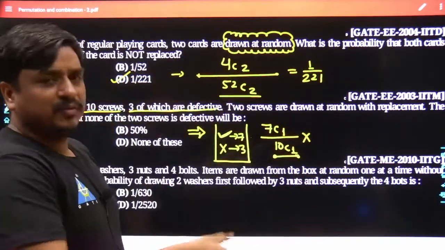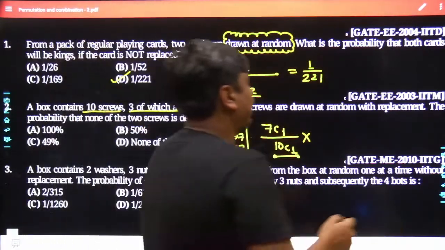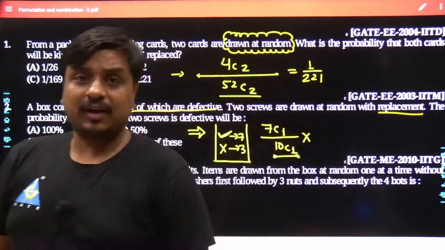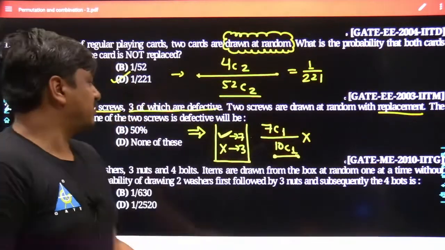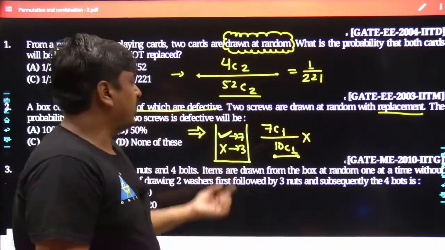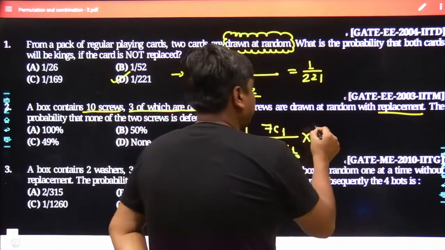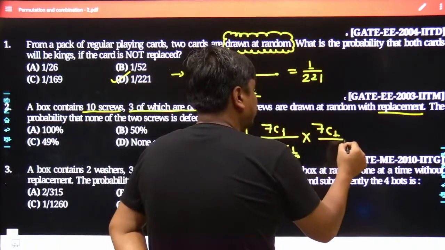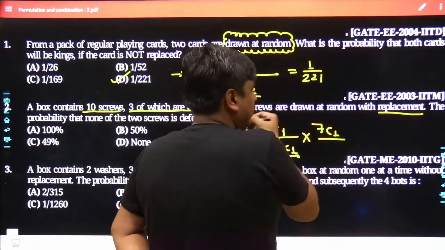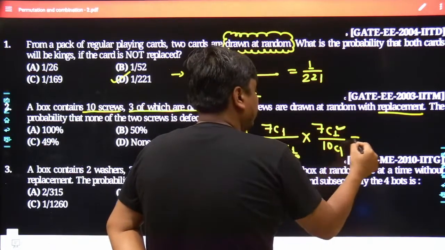Now the screw which has been withdrawn has again been put back. How do I know about it? It is a problem with replacement. That means whatever comes out has to go back. That means still nothing has changed. Still the total number of screws, which we had as 10 earlier, is now also 10, and the number of non-defective items is still 7. Again the same process has to be followed. We are again in search of a non-defective item. How many non-defective items do you have? 7 non-defective items, and you are going to select one out of them. So still it is 10C1.